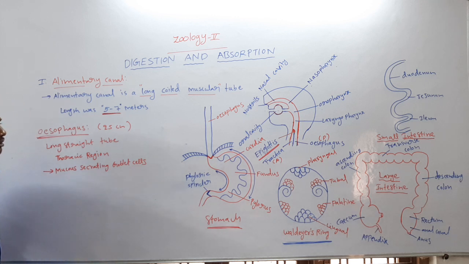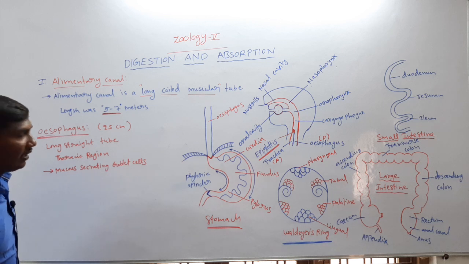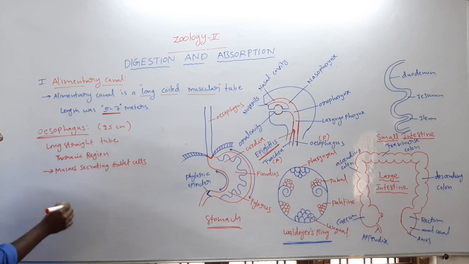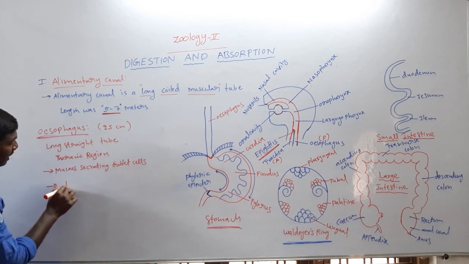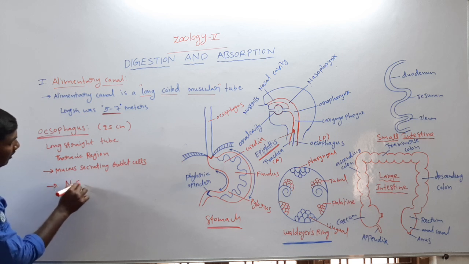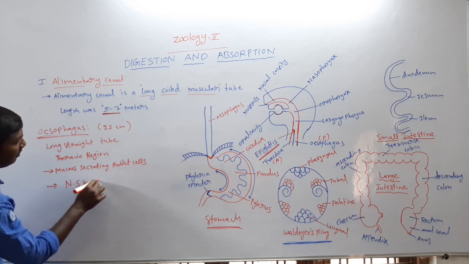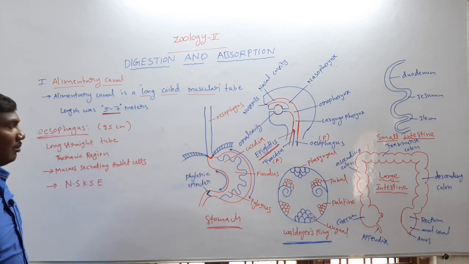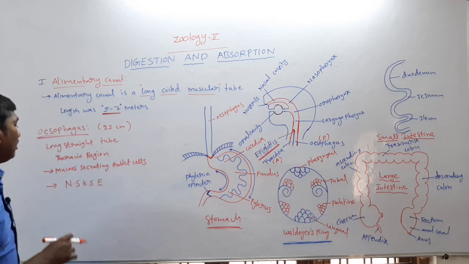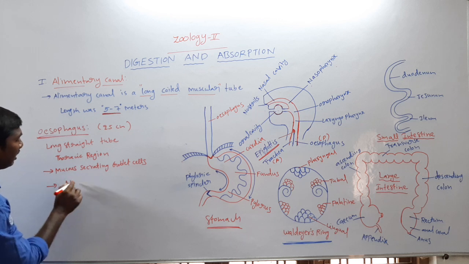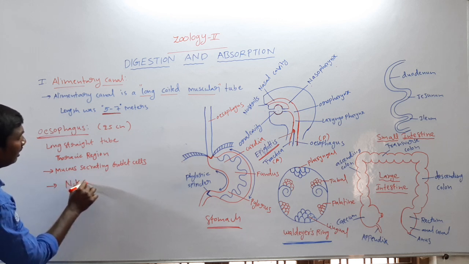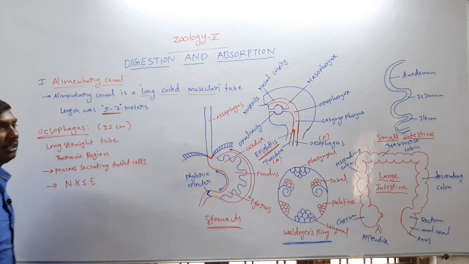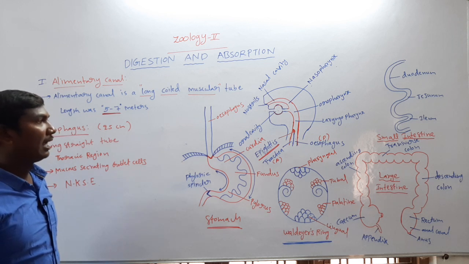Next one, the esophagus is covered by non-keratinized stratified squamous epithelium. The esophagus is covered by the non-keratinized squamous epithelium.